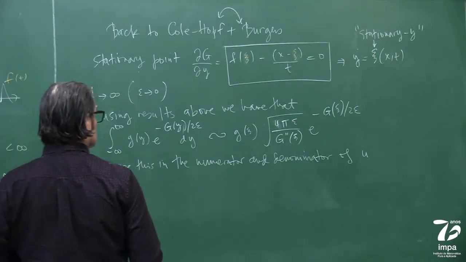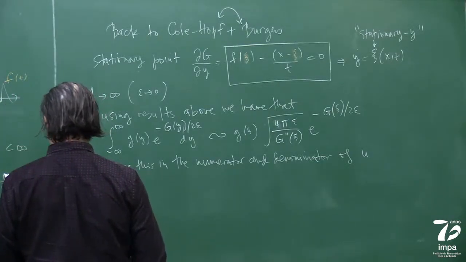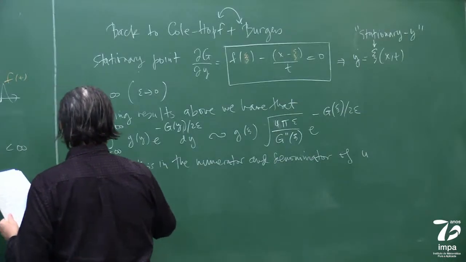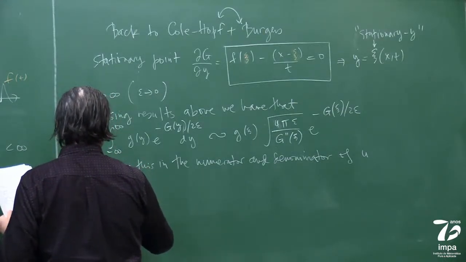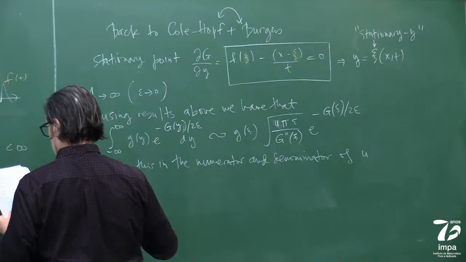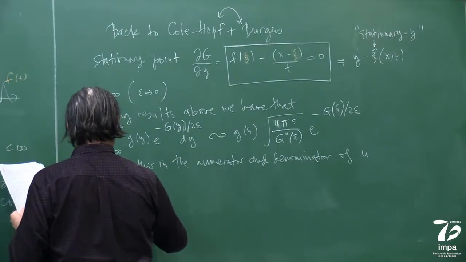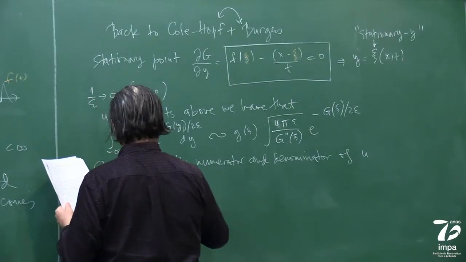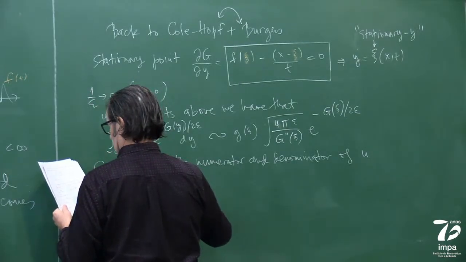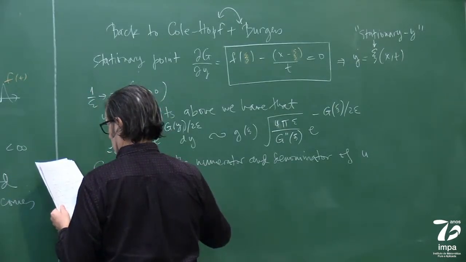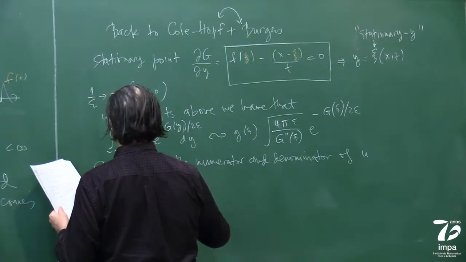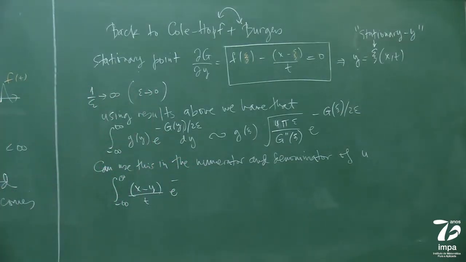Let me see how I write this without skipping too much. Well, let me just repeat. I think it's best if I repeat this. Look. No, I think I have something wrong in the notes. Oh, the G is already inside. Okay.